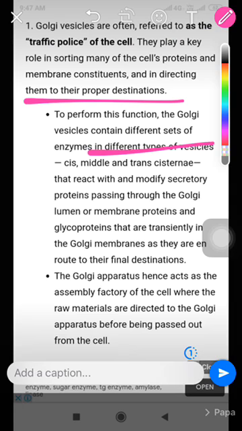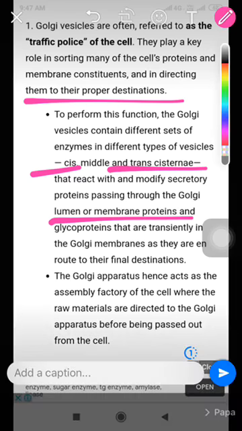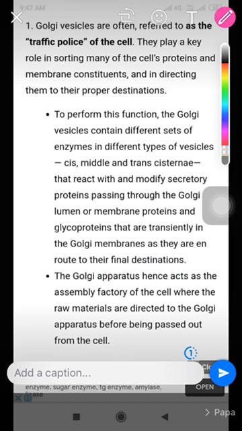In different types of vesicles, different types of enzymes are involved. In the cis, middle and trans cisternae, they react with and modify secretory proteins passing through the Golgi lumen, or membrane proteins and glycoproteins that are transiently in the Golgi membrane as they are en route to their final destination.